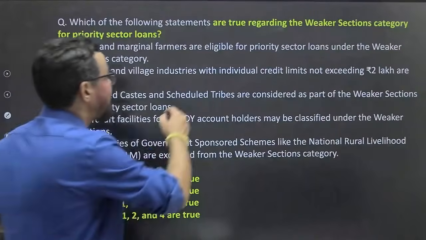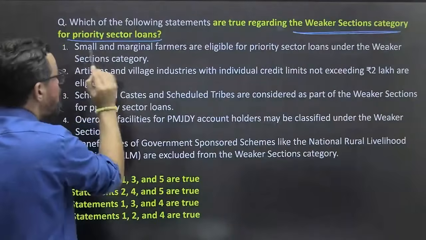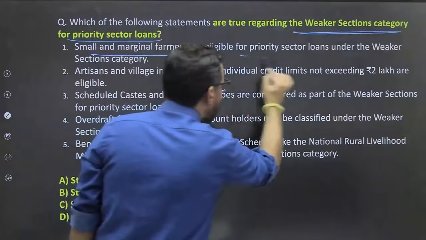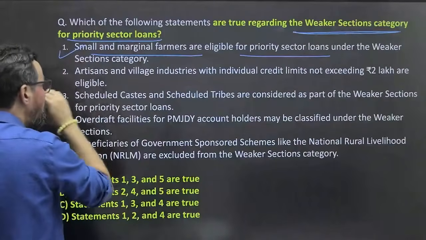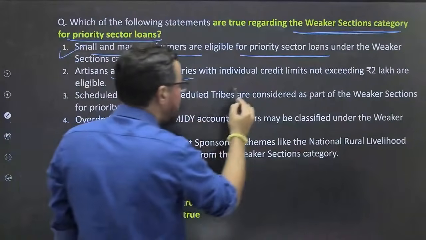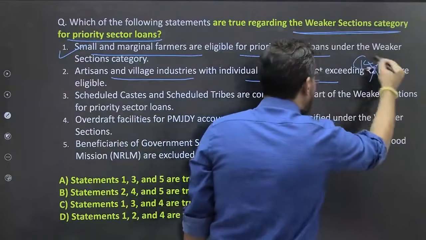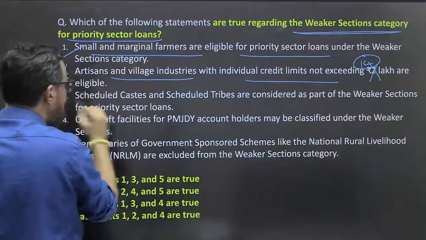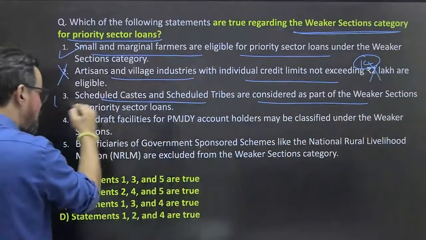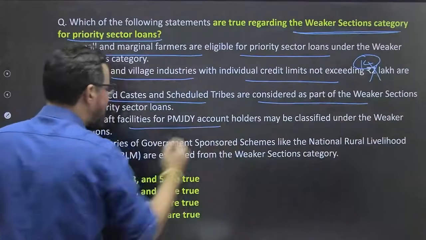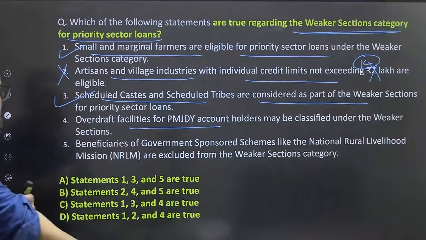Which of the following statements is true about the weaker section category for the priority sector? Small and marginal farmers are eligible for priority sector loan under the weaker section category. True. Artisans and village industries with individual credit not exceeding 1 lakh are eligible. Scheduled Castes and Scheduled Tribes are considered part of the weaker section of priority sector. Overdraft facilities for PMJDY account holders may be classified under the weaker section.